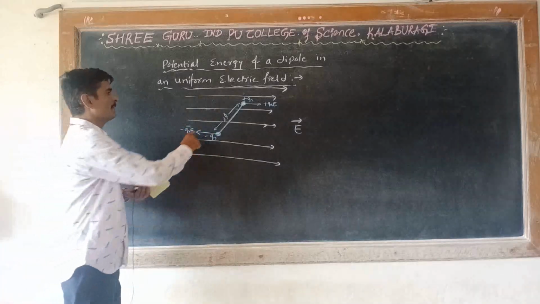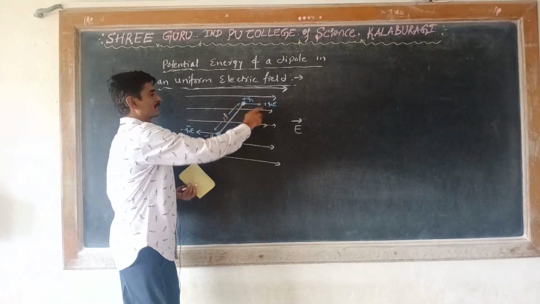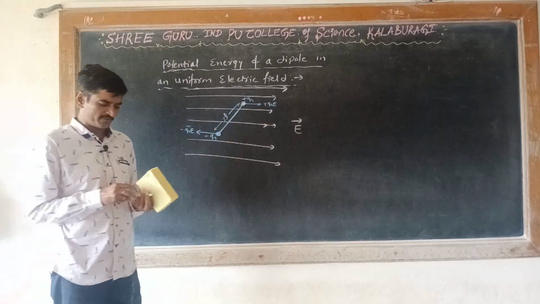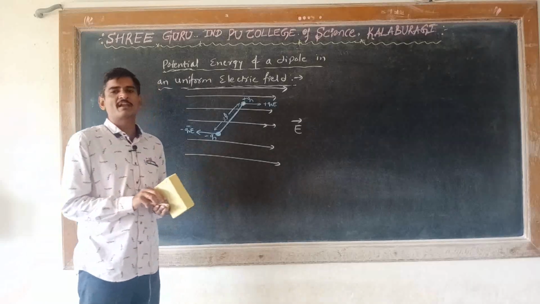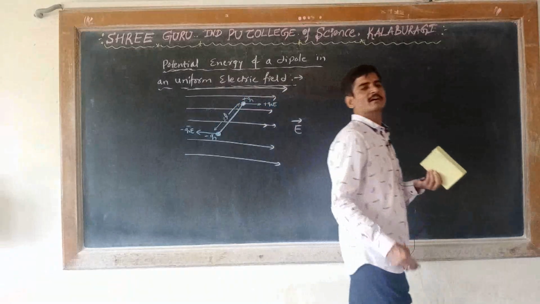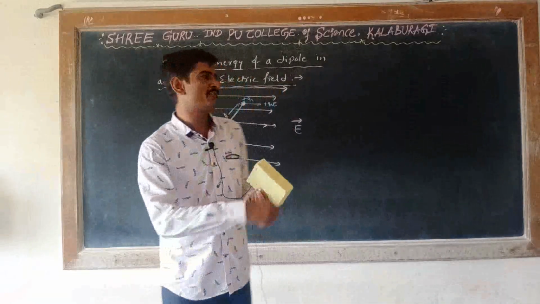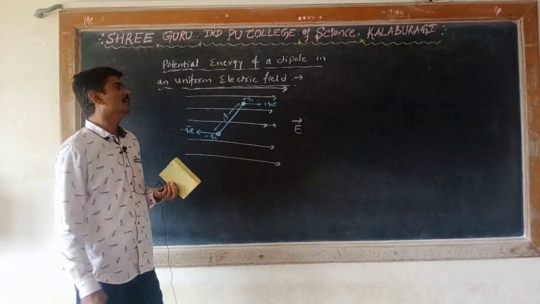But the magnitude of force experienced is the same. The dipole will experience two equal and opposite forces. These two forces acting on the dipole will give rise to a couple, and the effect of the couple on the dipole is torque.